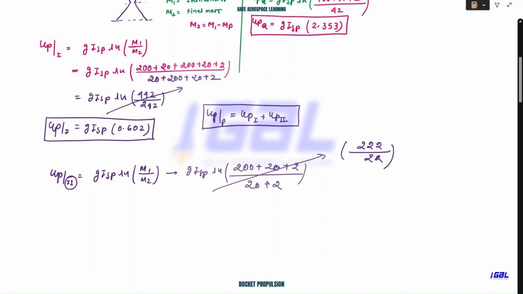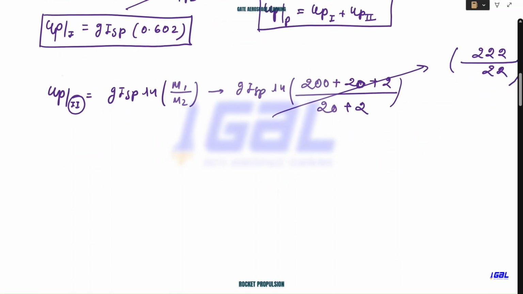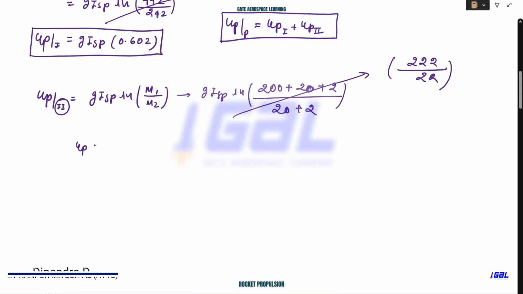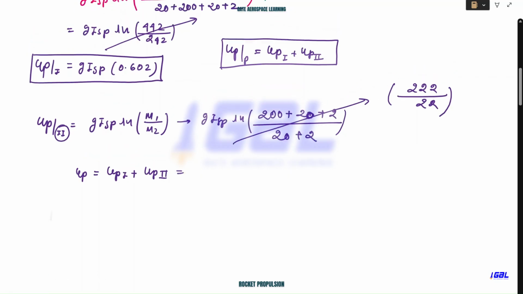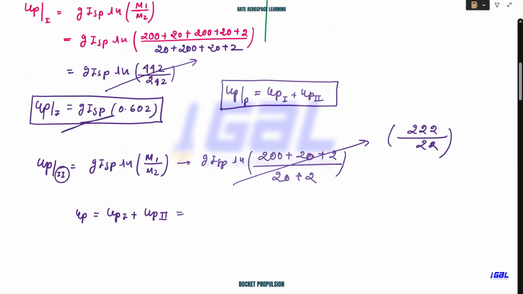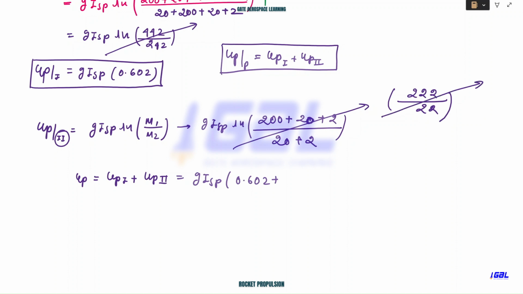Now you solve this ln. What you need to do, up will be simply up1 up2. You take this Isp, this Isp and this Isp common from both the terms. This will be g Isp and this will be 0.602. If you solve this one and take ln of this as well, you'll get this as 2.3116.